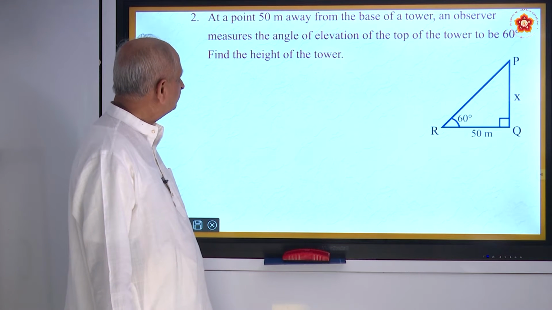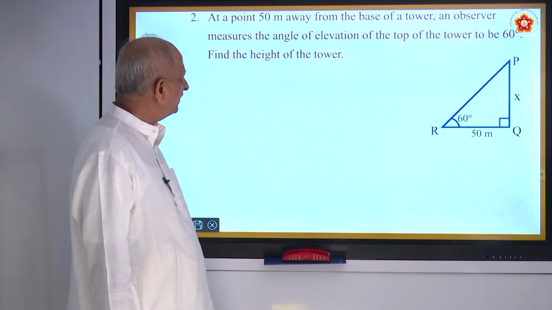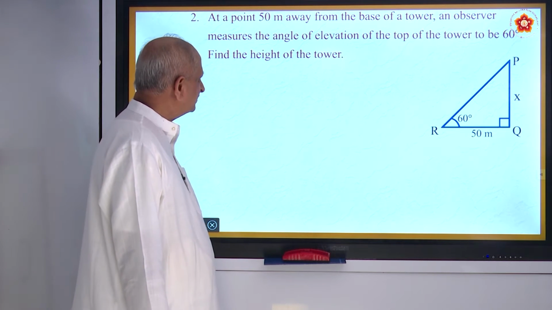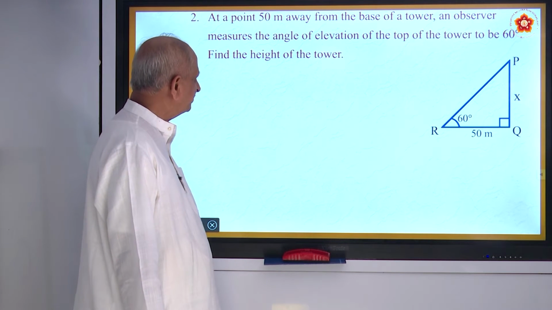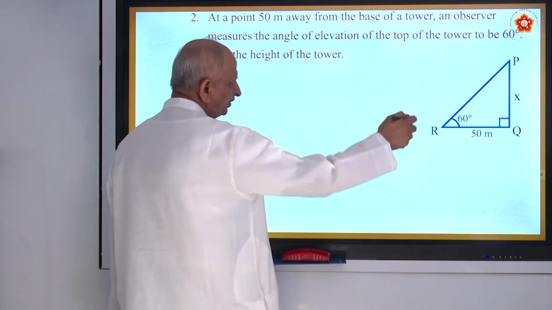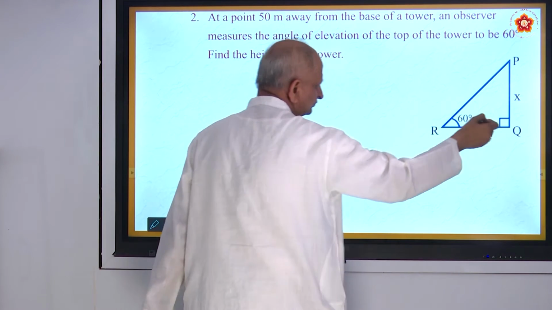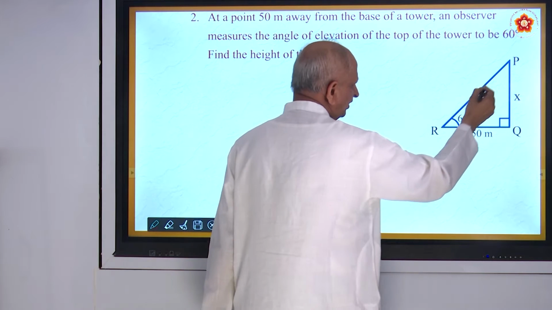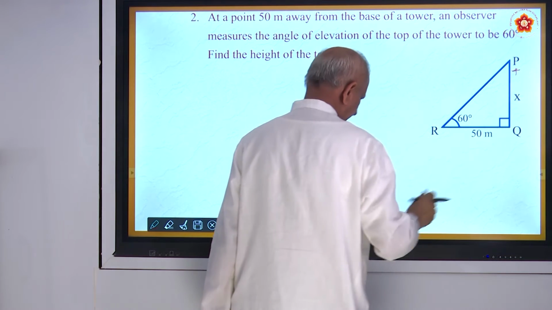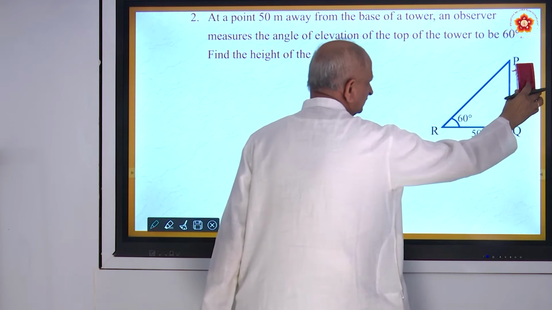Second question: at a point 50 meters away from the base of a tower, an observer measures the angle of elevation of the top of the tower to be 60 degrees. Find the height of the tower. So this is the tower, and here is a man observing it. Let us take the height of the tower to be x.